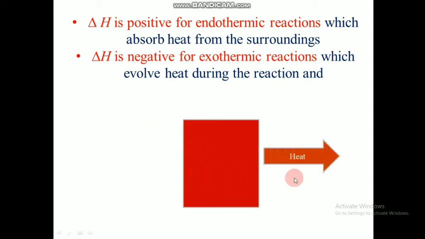When heat is removed, in an exothermic process, the initial enthalpy will be higher and the final lesser, so final minus initial becomes negative. That is why delta H is negative for exothermic reactions and positive for endothermic reactions.